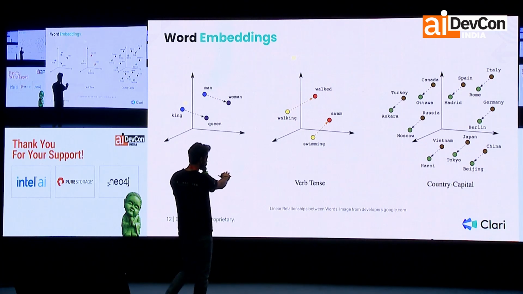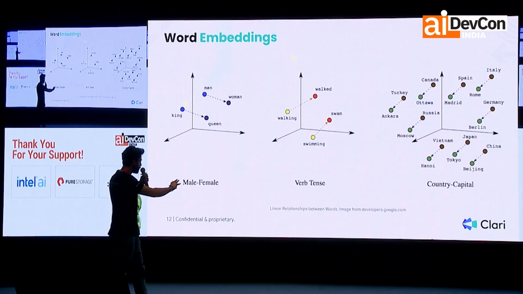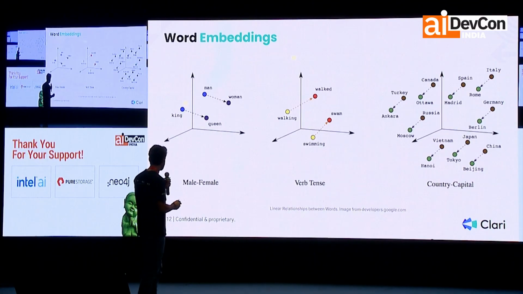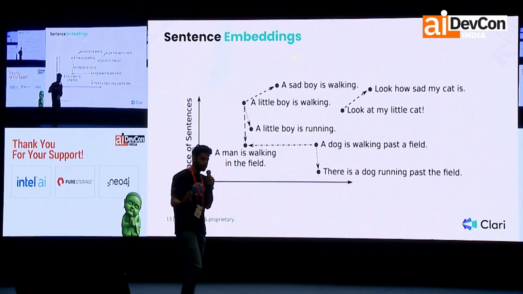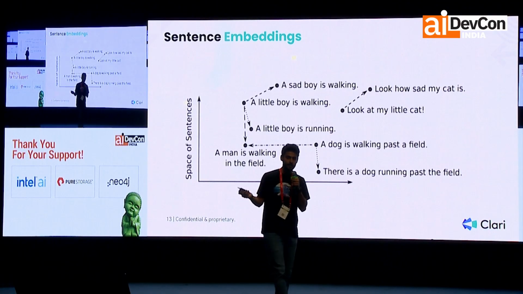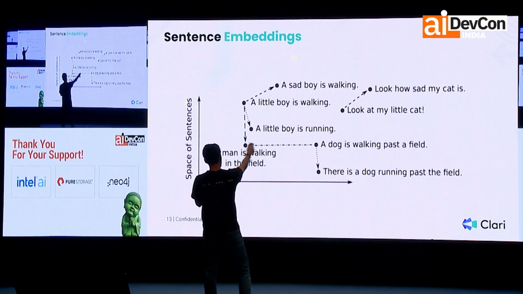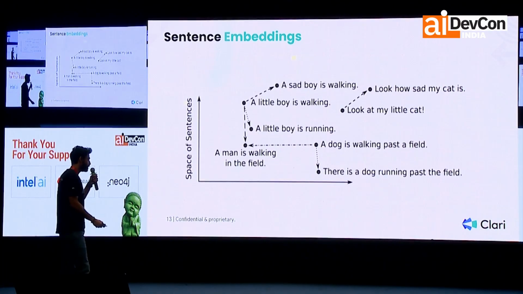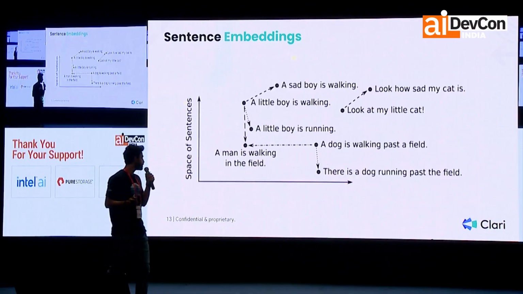Verb tense is also there, again a similar lineup. Country and capital, again a similar lineup. We'll take this one step forward. What happens when we start embedding sentences? The 4 examples on the top: a little boy is walking, a sad boy is walking, look at my little cat, look how sad my cat is.